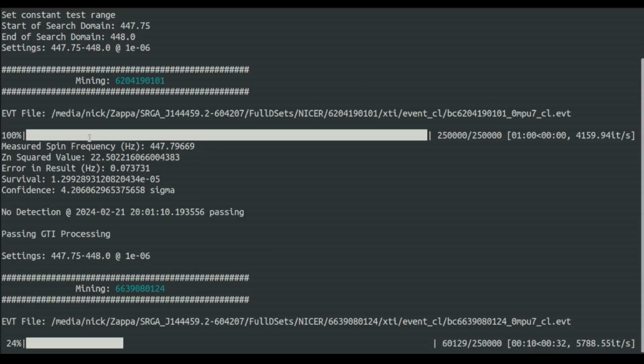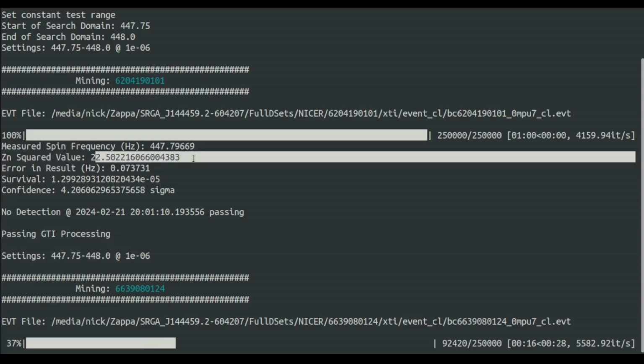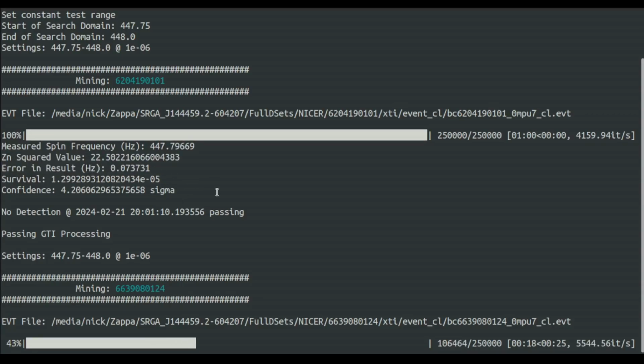It's probably not going to take too long because, after all, you can see right here, this one, we didn't find anything in here anyways. There's no measured spin frequency in here. Z1 squared, that should be Z1 squared, but I didn't add enough in there. So we passed a different processing mode. We'll get to the different modes in a moment, but you can see that these are churning through pretty quickly.